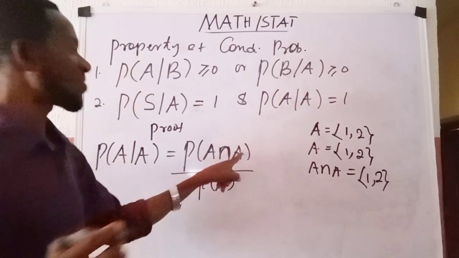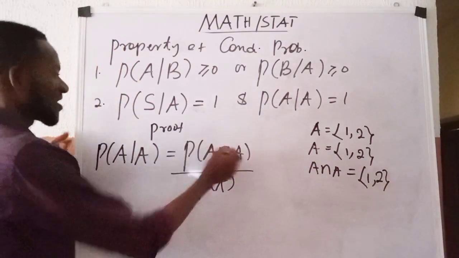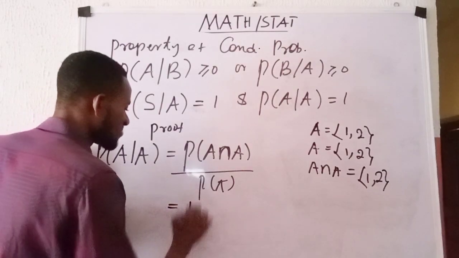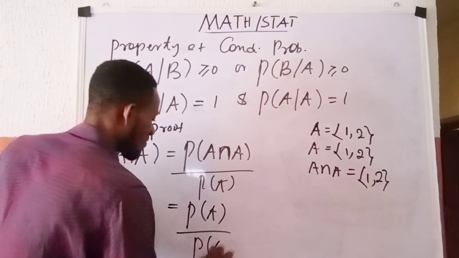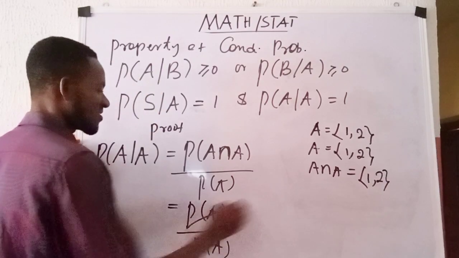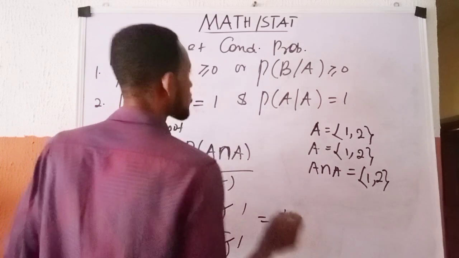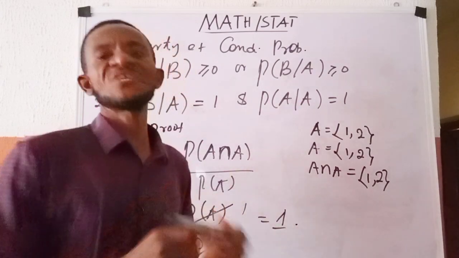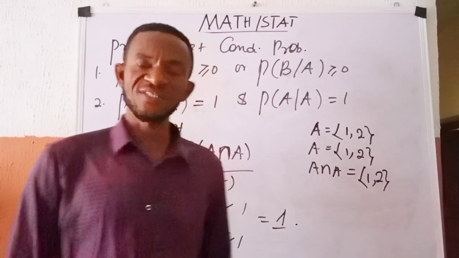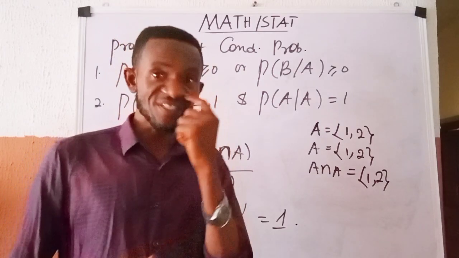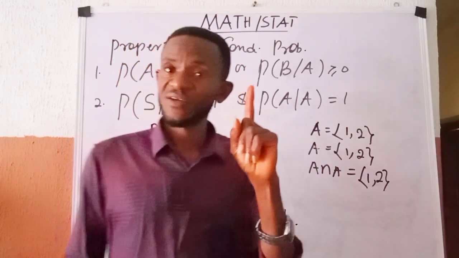So if A intersection A is A, it means I am going to use A in place of A intersection A here. So this thing becomes P of A all over P of A. And of course, this is 1 and this is 1. And this gives me 1. So the conditional probability of any event given itself is 1. Note it. Probability of any event given itself is 1.